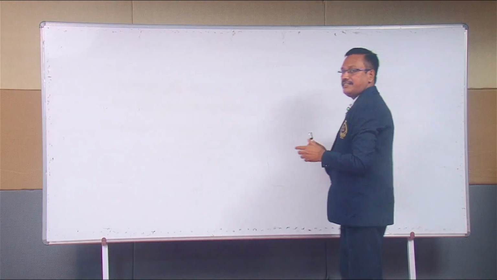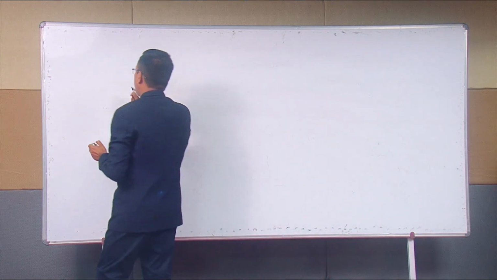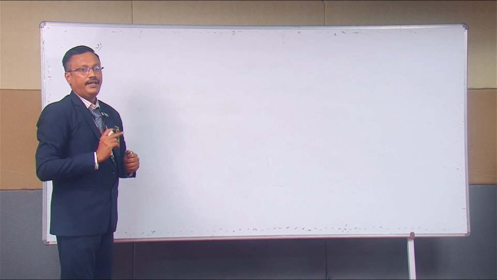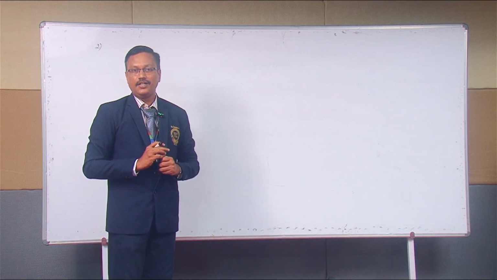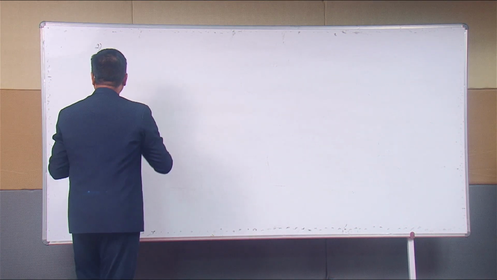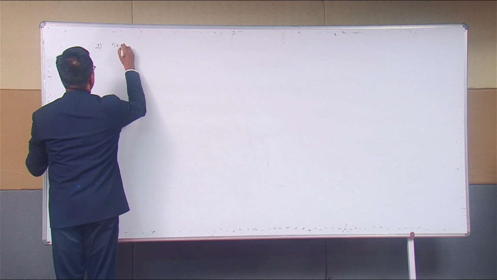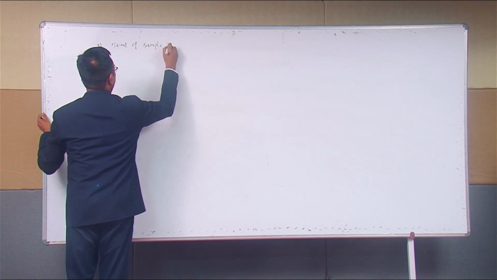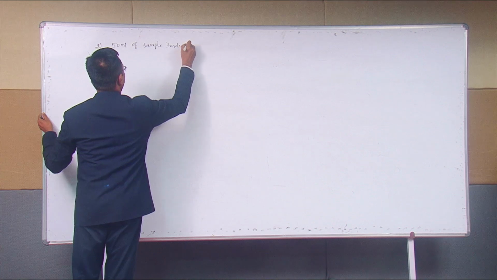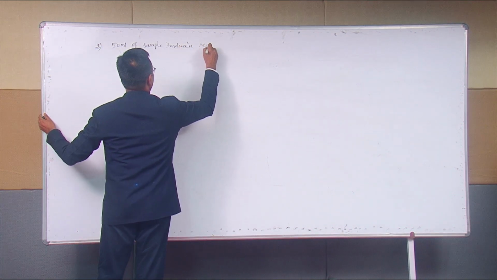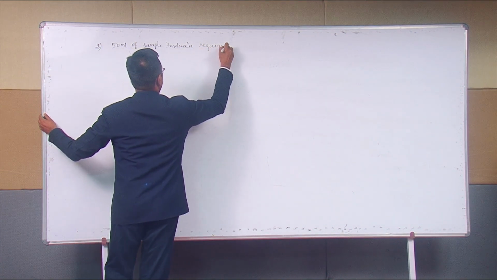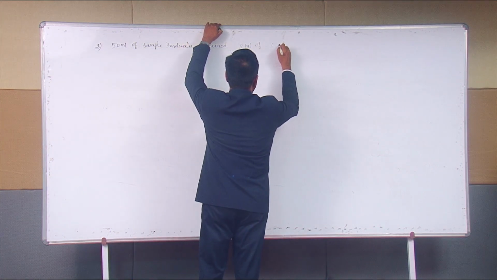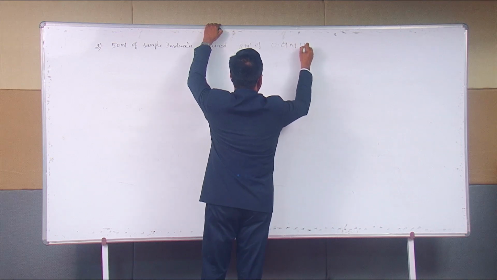Okay. Let us discuss another simple problem. Problem number 2. In a hardness determination by EDTA complexometric titration, 50 ml of sample hard water required 18 ml of 0.01 M EDTA.